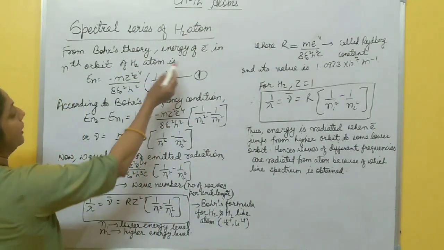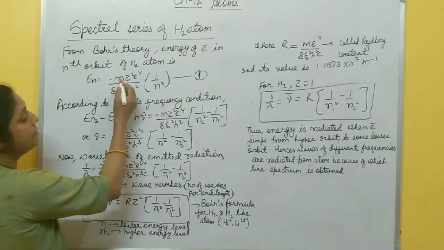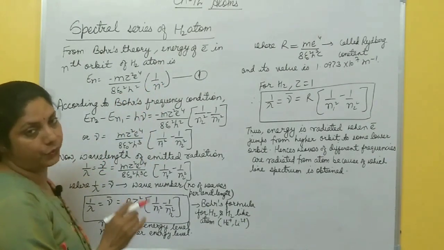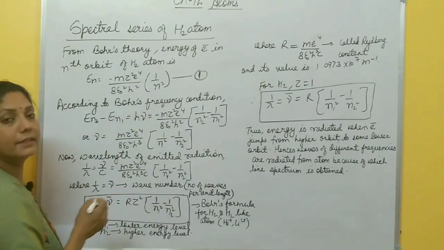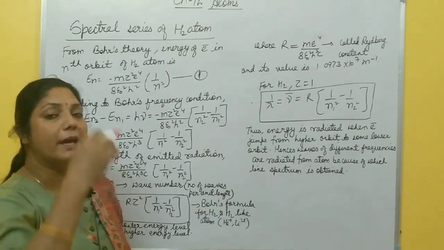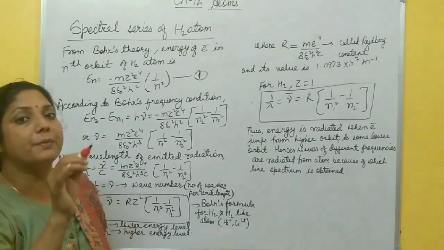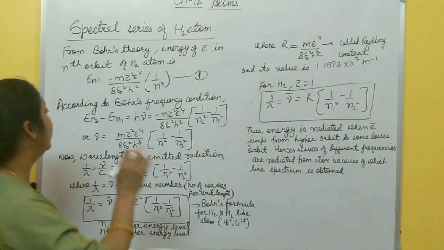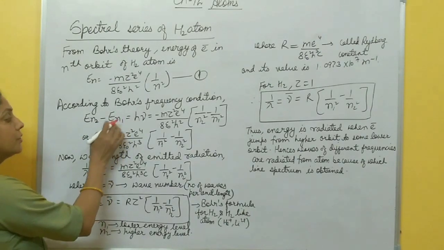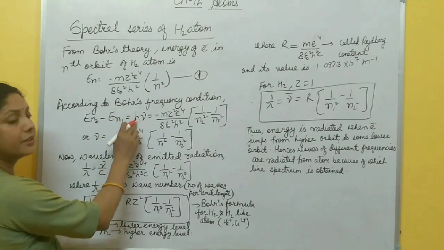You know energy of electron in nth orbit of hydrogen atom from Bohr's theory is En equal to minus m z square e to the power 4 by 8 epsilon naught square h square 1 by n square. Now, from Bohr's frequency condition, when electron jumps from any high energy orbit to lower energy orbit, the energy difference appears as energy of photon. It means suppose high energy level is n2, n1 is lower energy level. So when electron jumps from n2 to n1, higher to lower, its energy difference appears as energy of photon h nu,